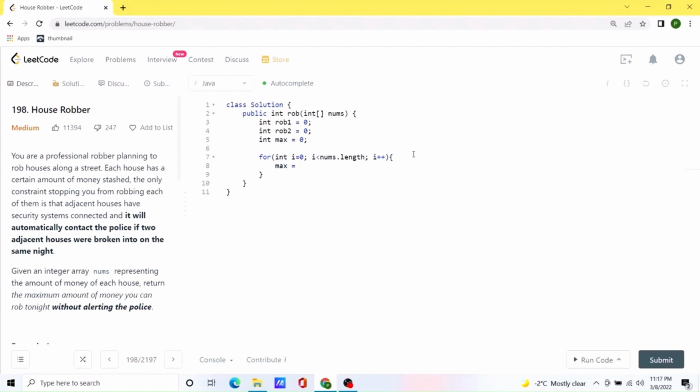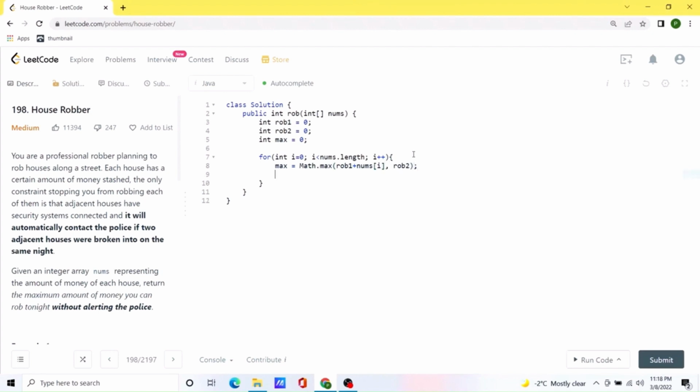So max would be whatever value we have at rob1 plus whatever value we are currently at. So this is one option, or whatever the value of rob2 we have, because notice that the rob2 element is actually right adjacent to this ith element.